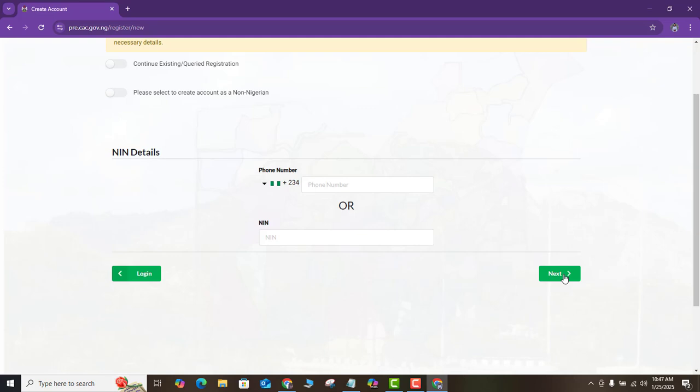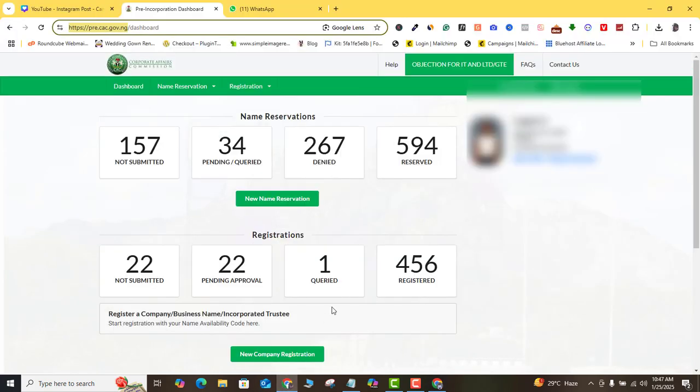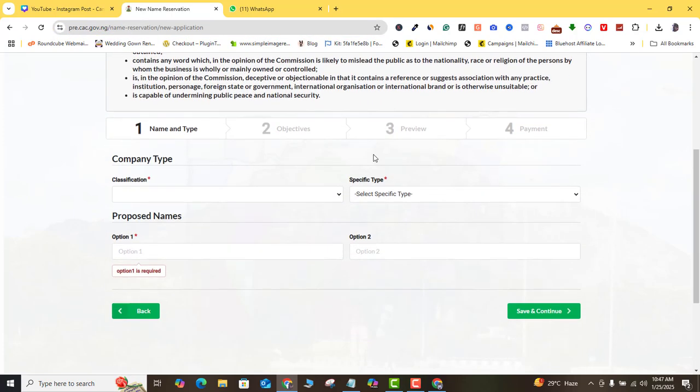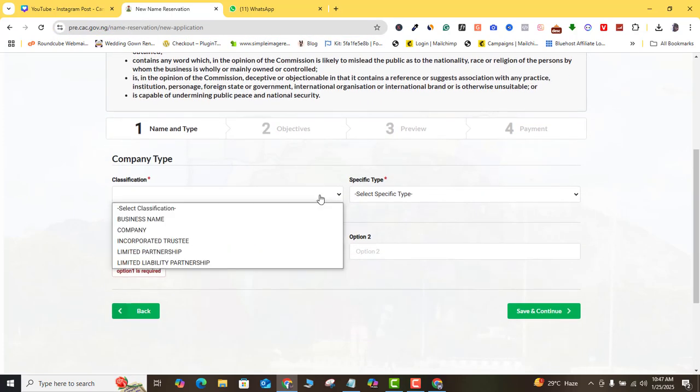So if you need to create an account, you might need to watch those videos so that I don't make this particular tutorial too long. If you have gotten your account created and everything is set up, all you need to do is log in to your account now, and then come to this new name reservation. Once you get there, come to this classification, click it, and then pick